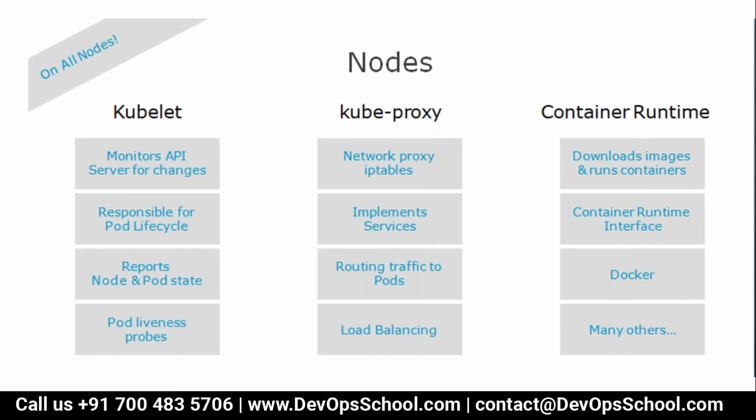Kubelet monitors the API server for changes and is responsible for the pod lifecycle, meaning pods are managed by kubelet only. It reports node and pod state, and also helps you do checks on pods, meaning pod liveness and probes. Kubeproxy is basically the network proxy: IP tables, implementing services, routing traffic to the pod, and load balancing. Container runtime, you know that very well: downloads images and runs containers. Container runtime interface, Docker, and many others.